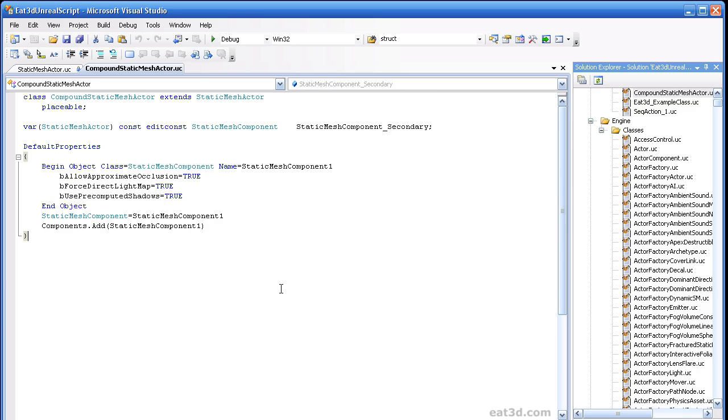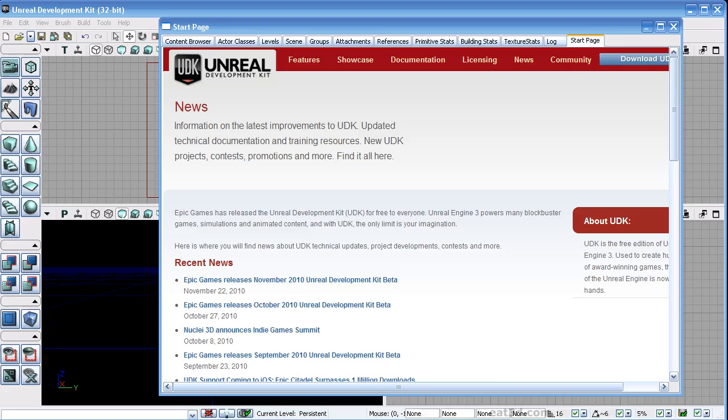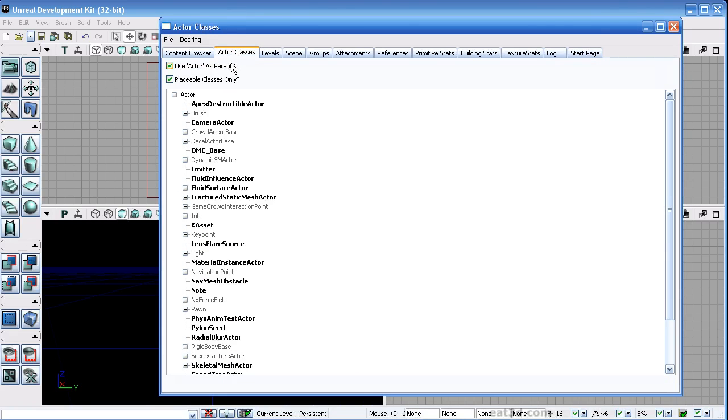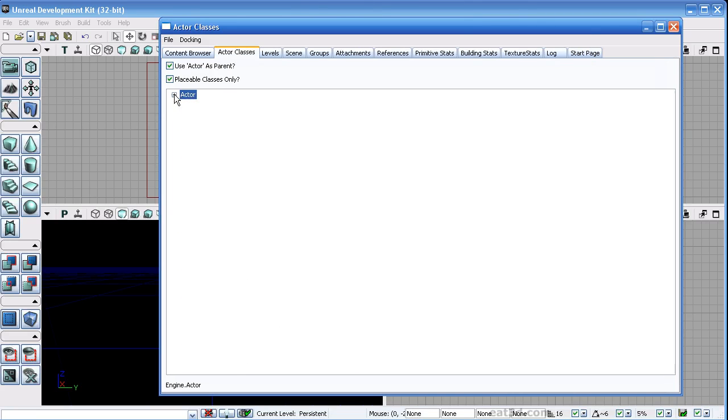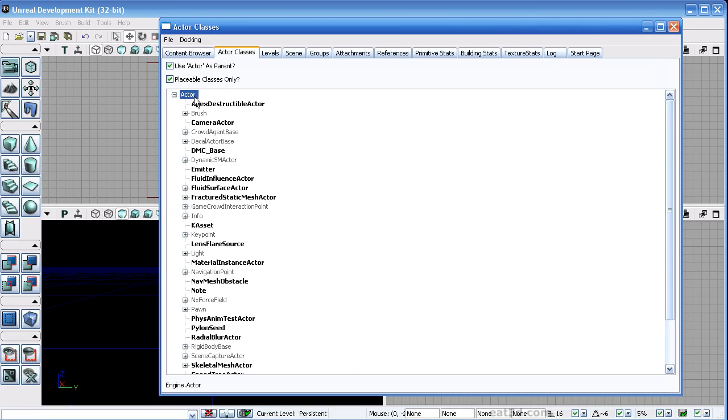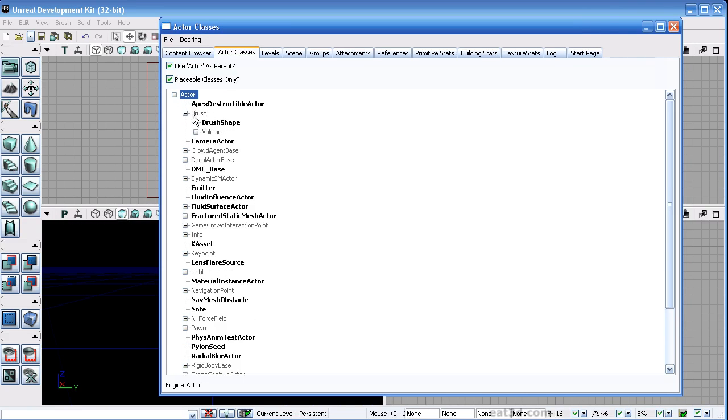But now we can open up the editor and show you a static mesh side by side with a compound static mesh and what the difference is, so you see the correlation. Okay, so here back in the editor, click on the actor classes tab in the generic browser. Here again you've got the list of all of the different classes. You see actor up here is the topmost. That's all that's visible here. And these are all the classes that are derived from actor, and some have multiple chains of inheritance here.